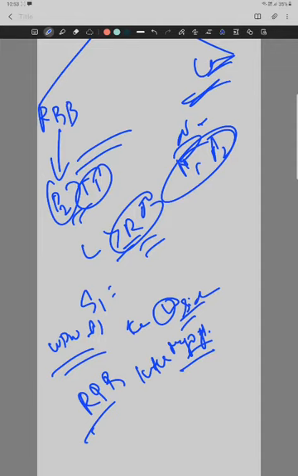And there is a right bundle branch block, there is a delayed flow, a late closure of the pulmonary valve, so that causes the wide split S2.